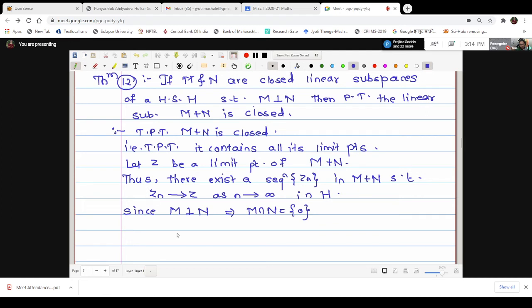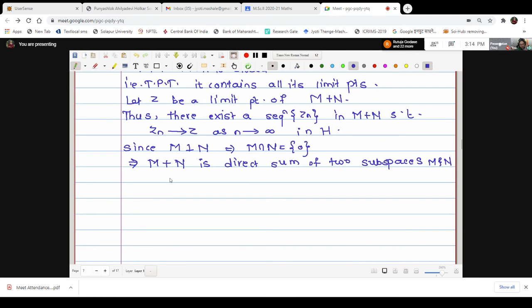Therefore this is 0, and here one can write M plus N is a direct sum of two subspaces M and N, right?